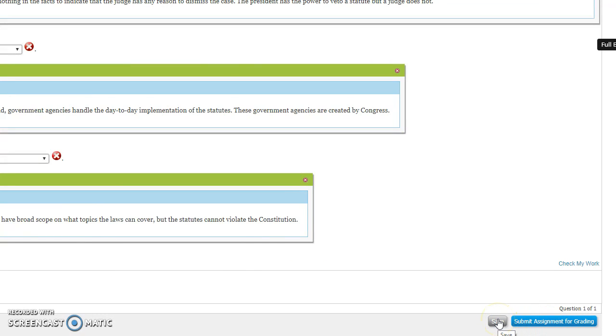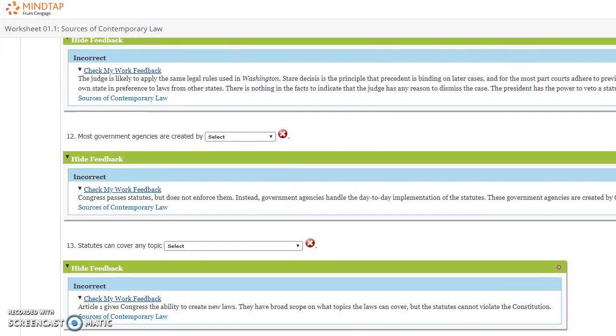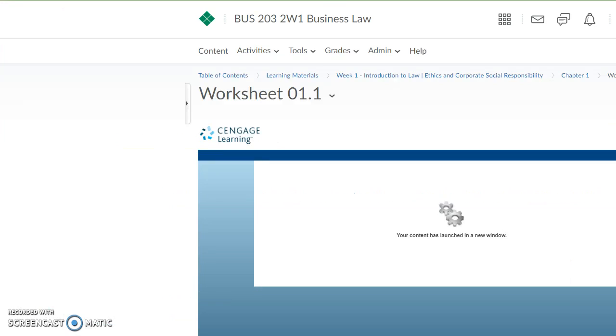You can also save it, and it should save it, and you should be able to come back if you can't answer them all in one sitting. But for the most part, these are pretty quick assignments. And then when you submit it for grading, your grade should populate back into D2L. So you should be able to go into grades and click grades, and the grade for worksheet 01.1 should show in D2L.